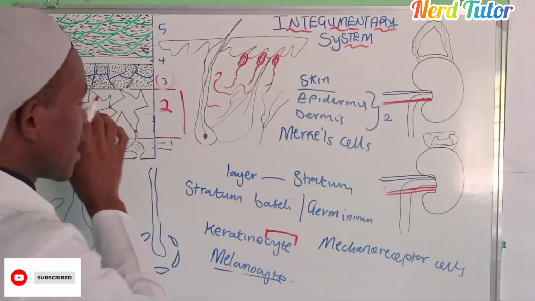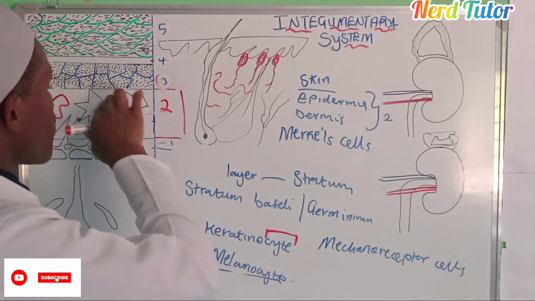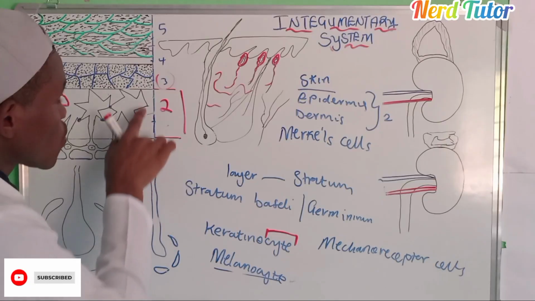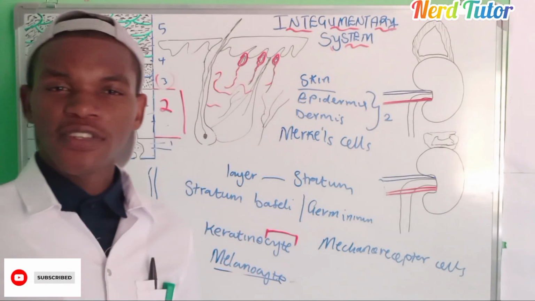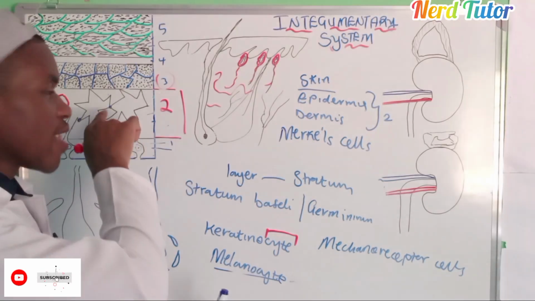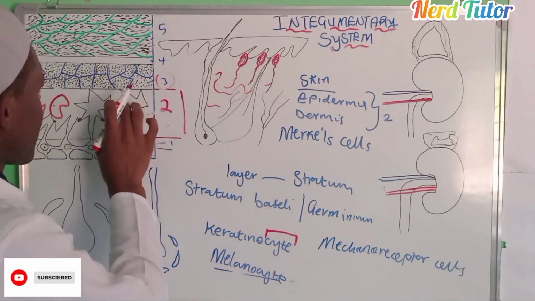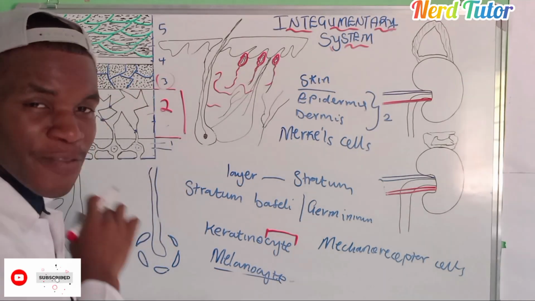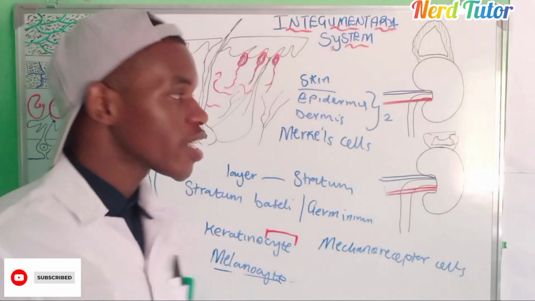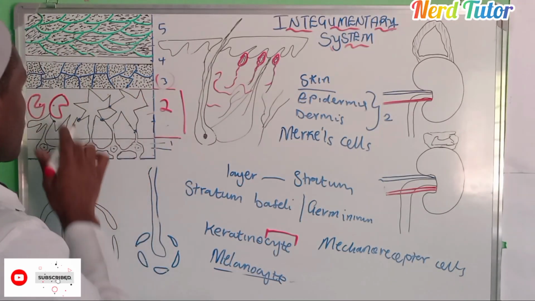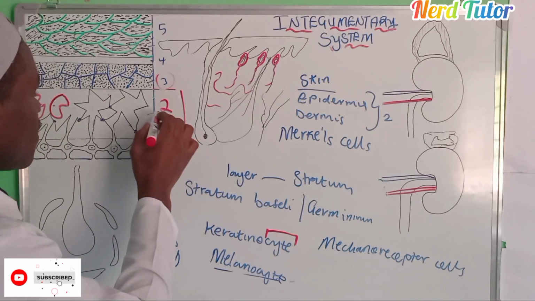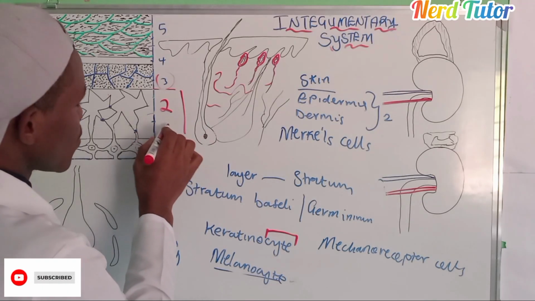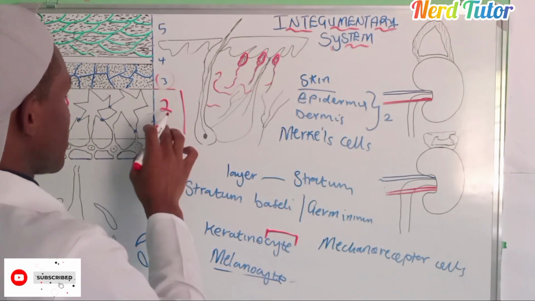So these cells move around this stratum, the number 2 stratum. They are going to be moving around to see if there are pathogens, and if they find a pathogen, they are going to get the same pathogen and transfer it to the T cells. So that is what will happen. So these are Langerhans cells, and they are found in the stratum number 2. Now, what do we call that stratum number 2?